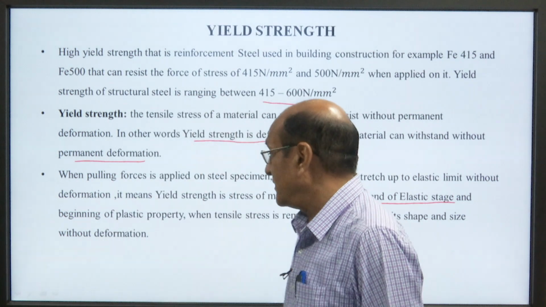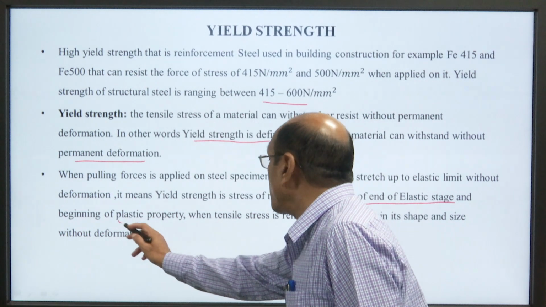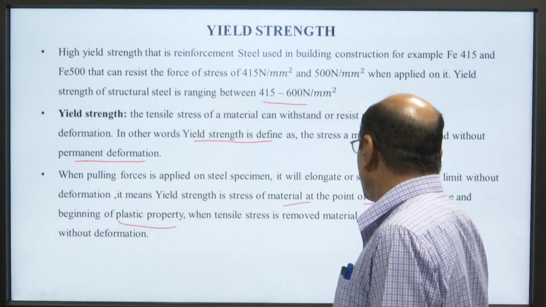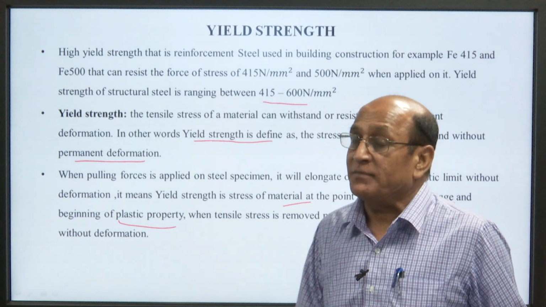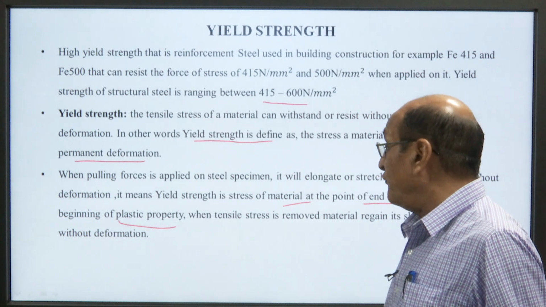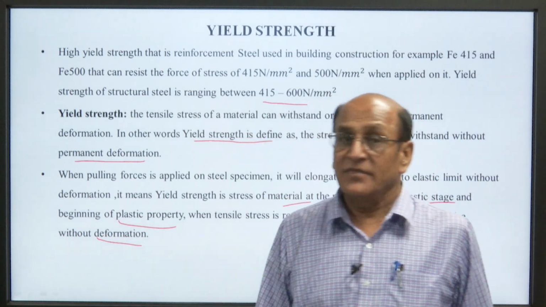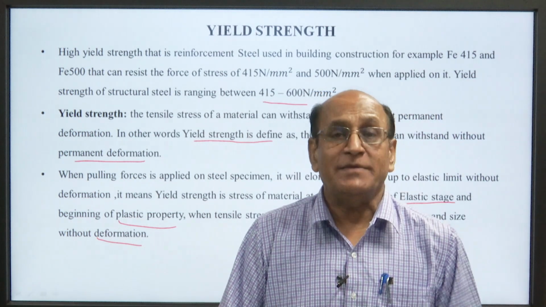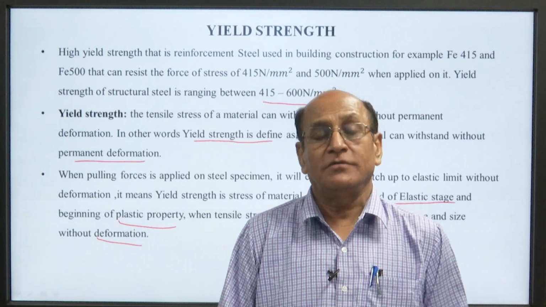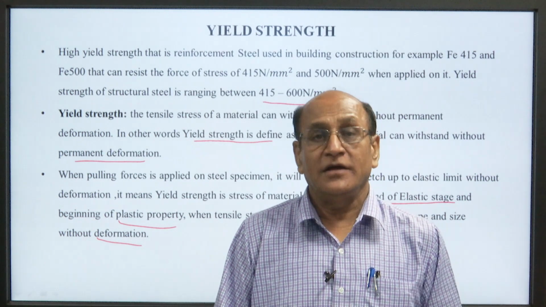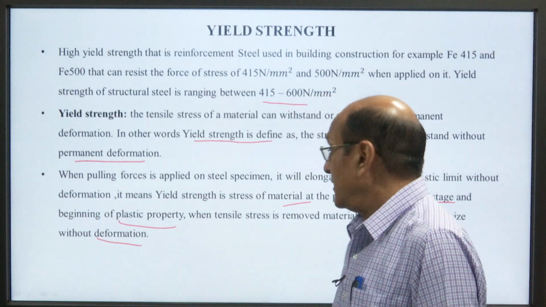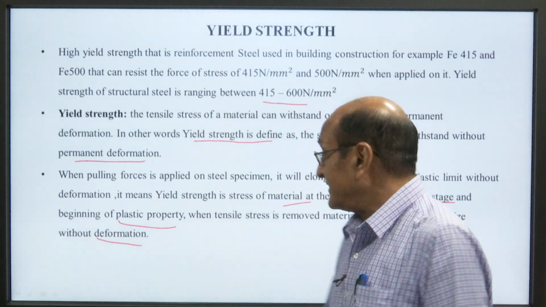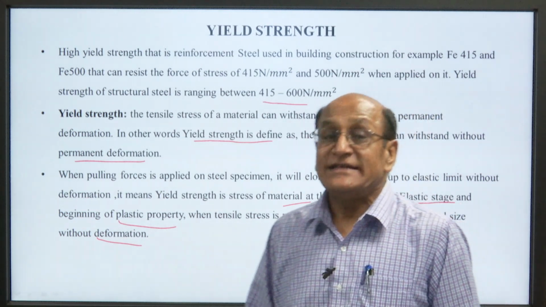and the beginning of plastic properties. When the elastic stress is removed, the material regains its shape and size without deformation. Means if the material is stretched up to the elastic limit, when the load is removed or unloaded, in that case there will be no deformation in the size as well as the shape.